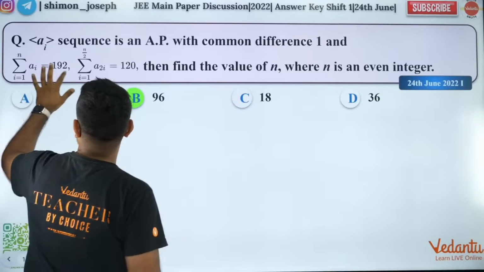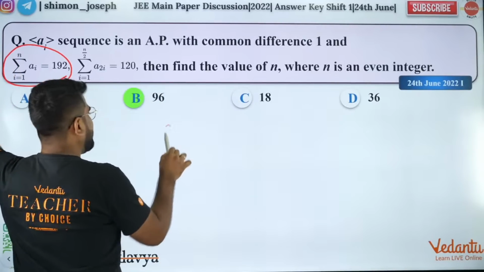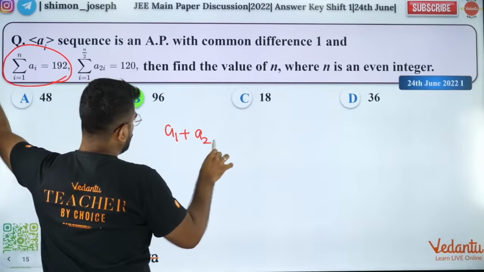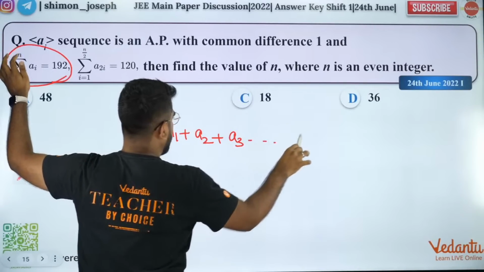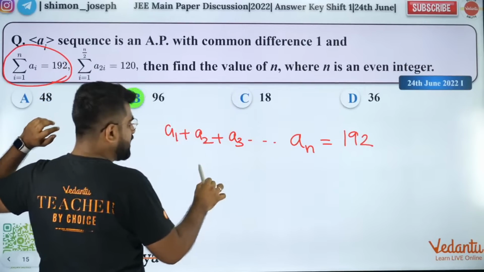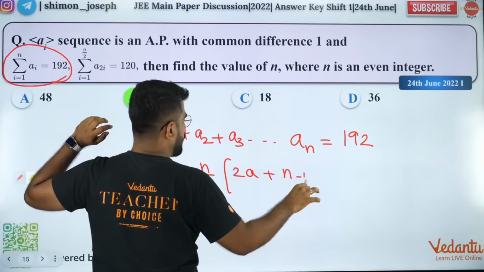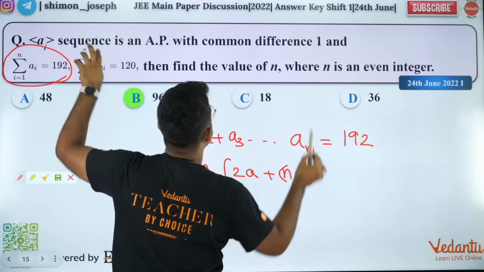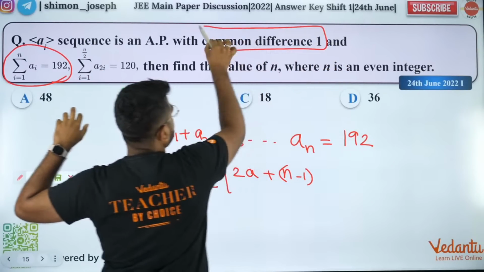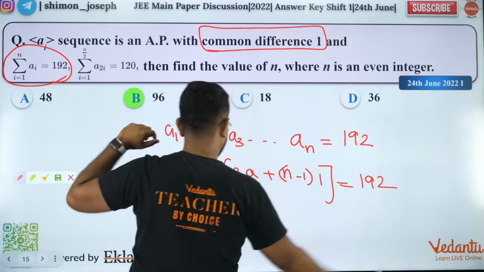So what did they ask? Summation of Ai from 1 to n. So that's going to be A1 plus A2 plus A3 all the way up to An is equal to 192. So that's going to be n by 2 into 2A plus n minus 1 into D. What is the common difference? The common difference is given to be 1. So D is going to be 1. That is equal to 192.